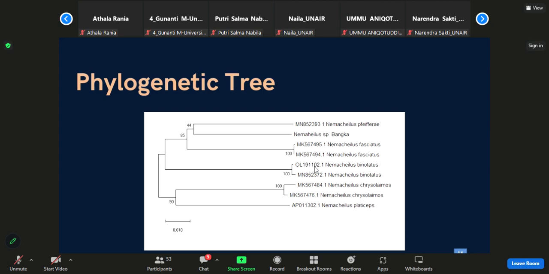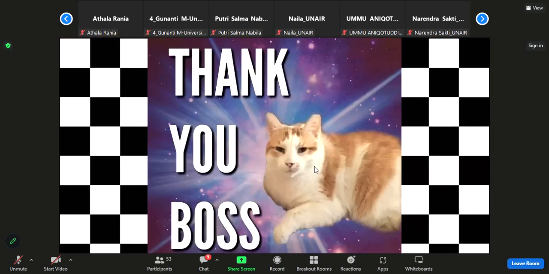The constructed phylogenetic tree confirms that Nemaeculus sp. from Bangka Island belongs to the Nemaeculus genus within the Balitoridae family. This study contributes to the knowledge of Nemaeculus and enhances our understanding of the biodiversity and evolutionary relationships within the Balitoridae family. Okay, thank you very much.